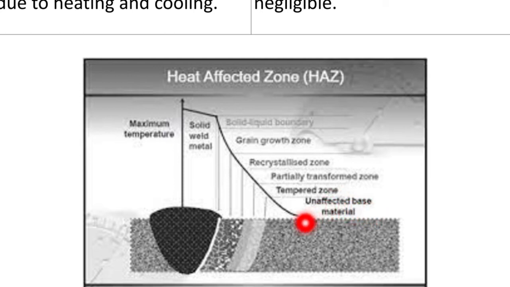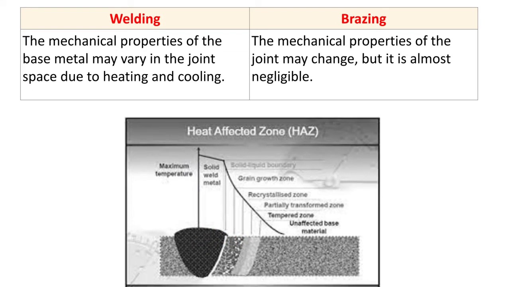So here you can see the microstructure of the base metal is comparatively different from the microstructure of this weld bead and heat affected zone. So what happens? As the microstructure changes, there is a difference in mechanical properties. So the mechanical properties of the base metal may vary in the joint space due to heating and cooling. Now brazing.